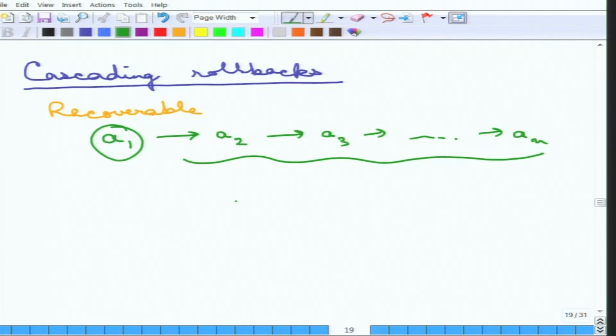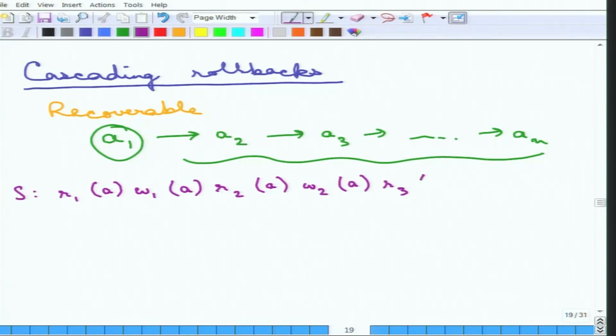Just to highlight the point a little better, suppose this is the schedule: R1A, then W1A, then R2A, then W2A, then R3A, then W3A, etc. Now to make it recoverable, T1 should first commit, then T2, then T3, and that is fine.